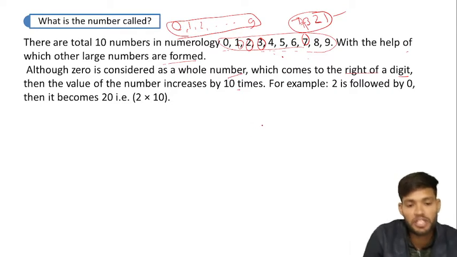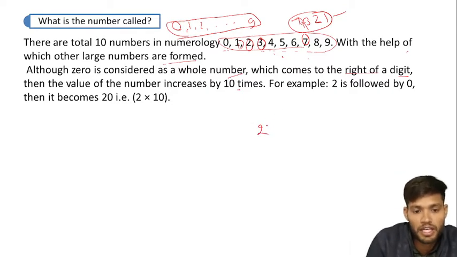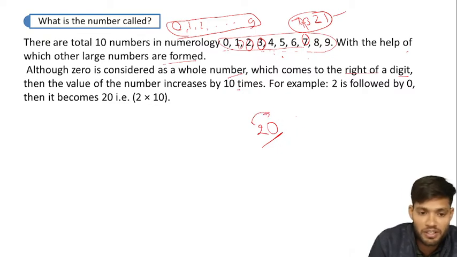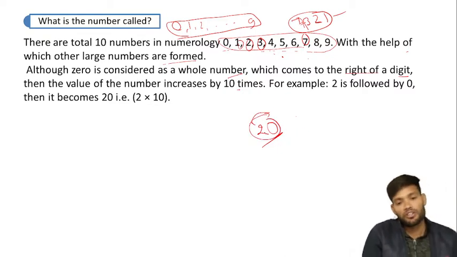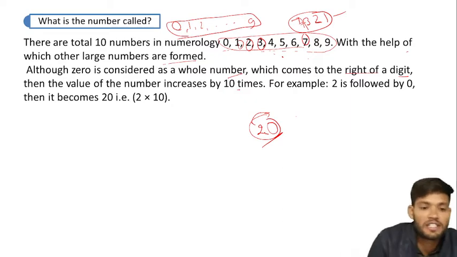For example, we take 2. If we add 0 at the right side of 2, it increases its value 10 times. 2 becomes 20 after adding 0. That means when we add 0 at the right side of any digit, it increases its value 10 times.